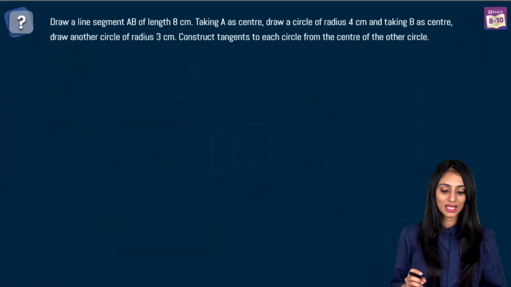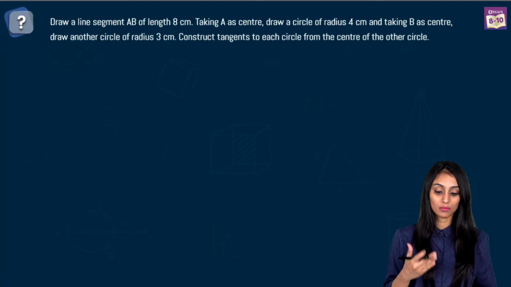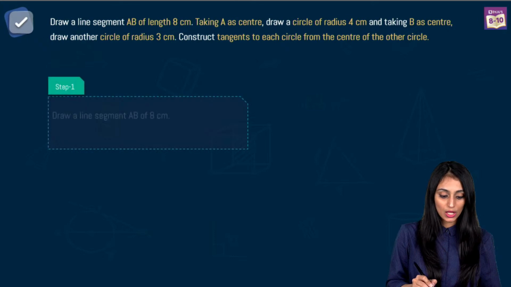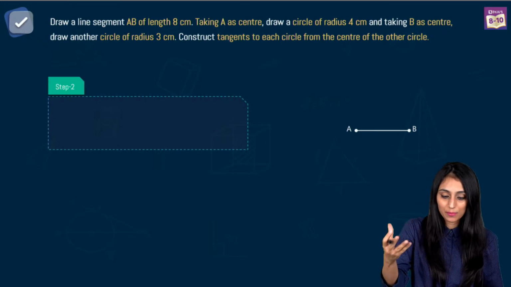Draw a line segment AB of length 8 centimeter. Taking A as center, draw a circle of radius 4 centimeter. Taking B as center, draw another circle of radius 3 centimeter. Construct tangents to each circle from the center of the other circle. So here we have a line segment AB, 8 centimeter length, right? The question is already giving you the steps, what you need to do.